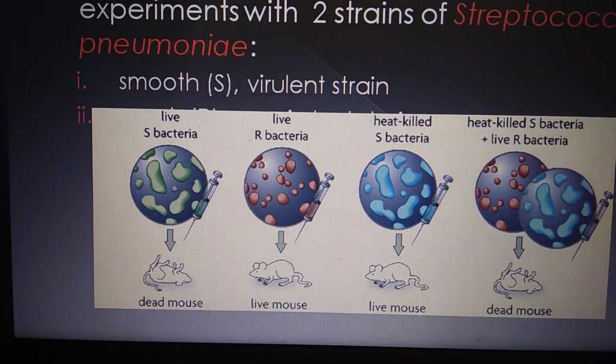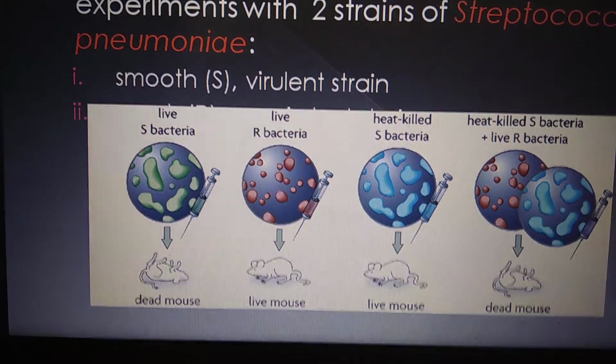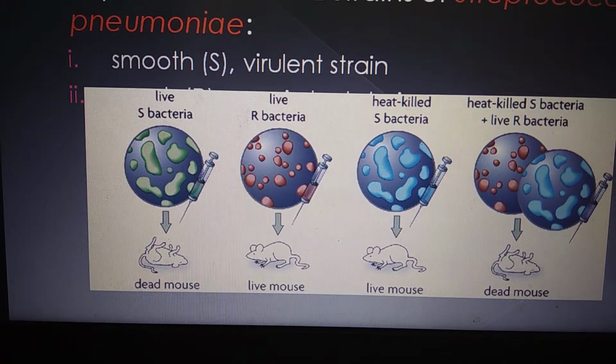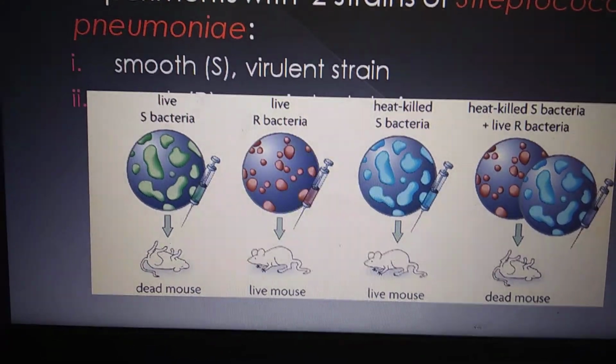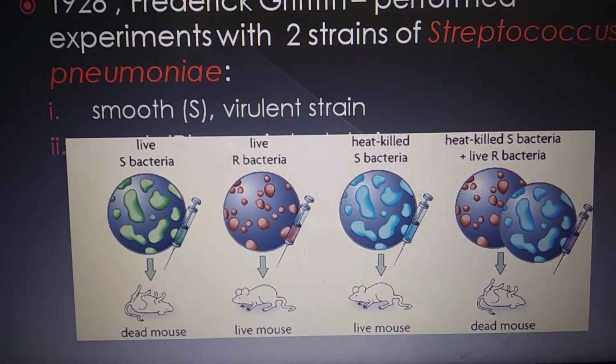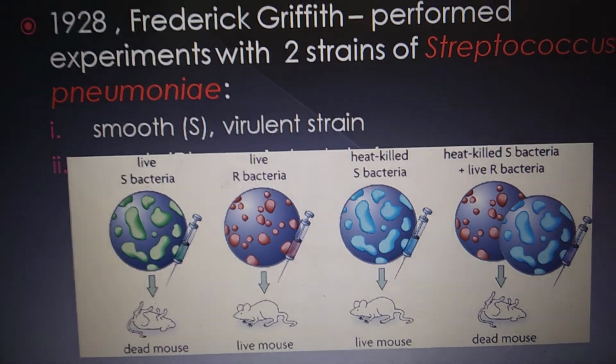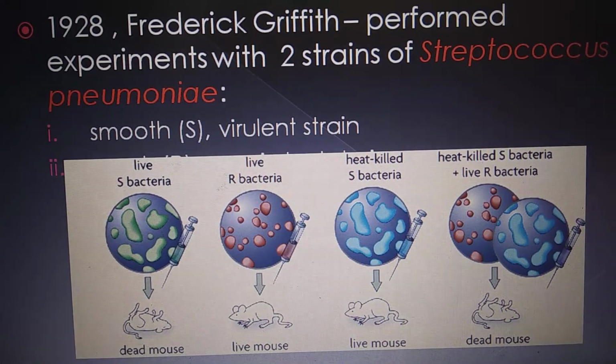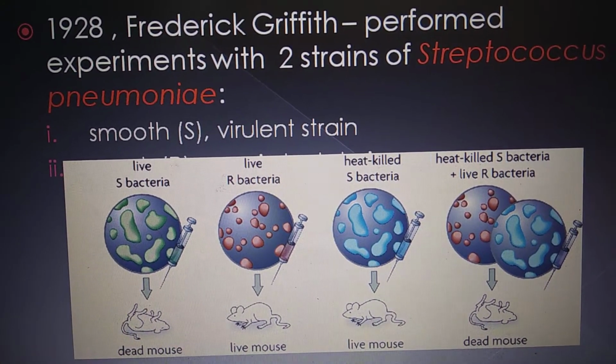But when he added this heat killed S with the rough strain, and the mixture was inoculated to the mice, then this mixture was able to cause pneumonia, and the mice died.